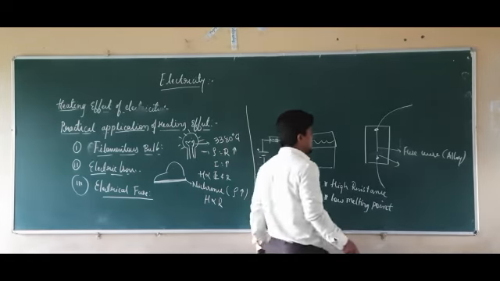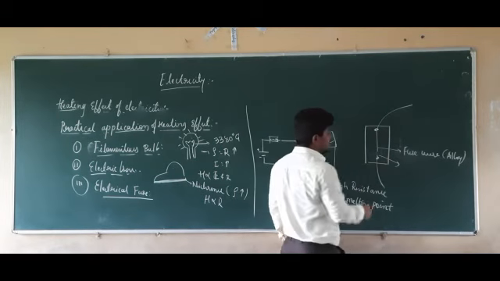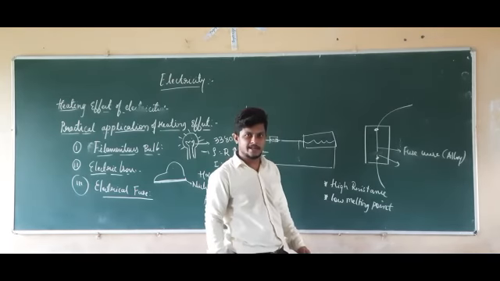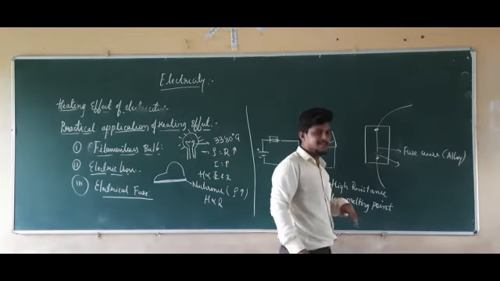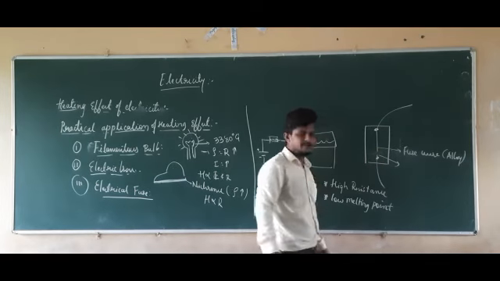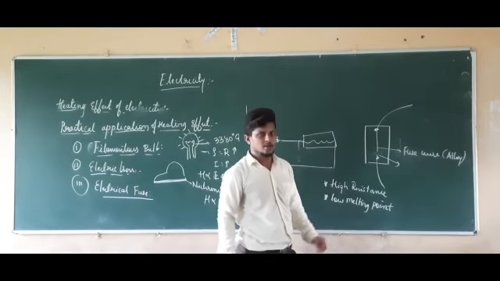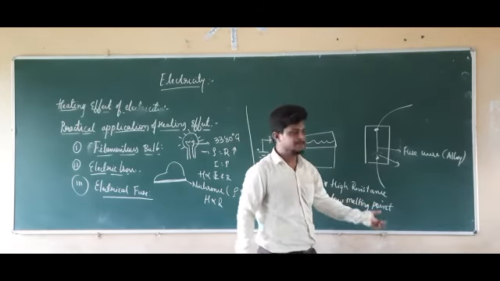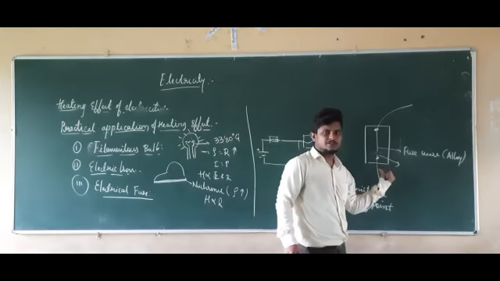So when it melts out, is this wire connected to the further wires which are connected to the electrical appliances? No, it is not connected. If the circuit breaks here, is it possible that the current is going to pass from this wire to this wire? No, it is not possible. So to protect those electrical appliances, we are using the fuse like this.